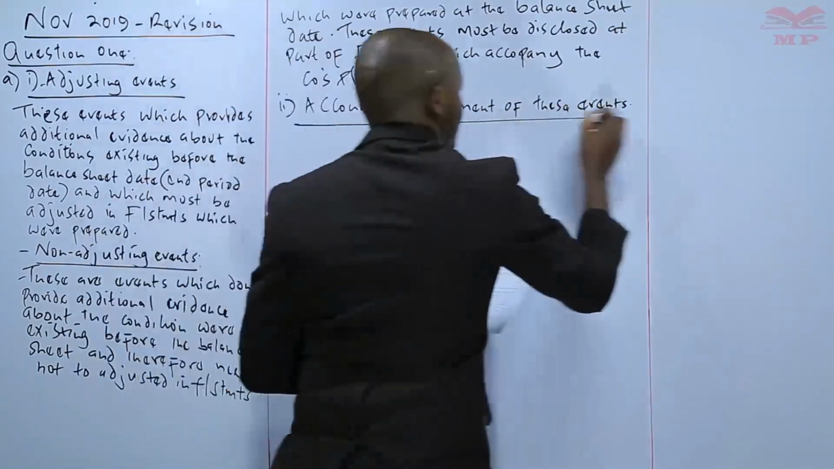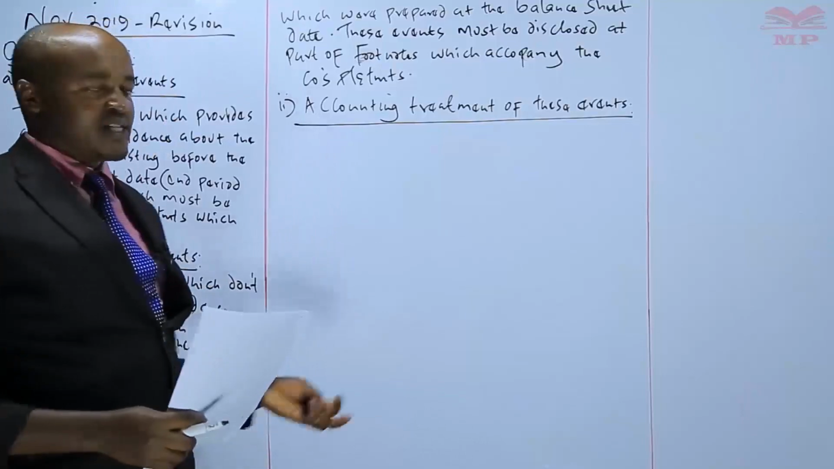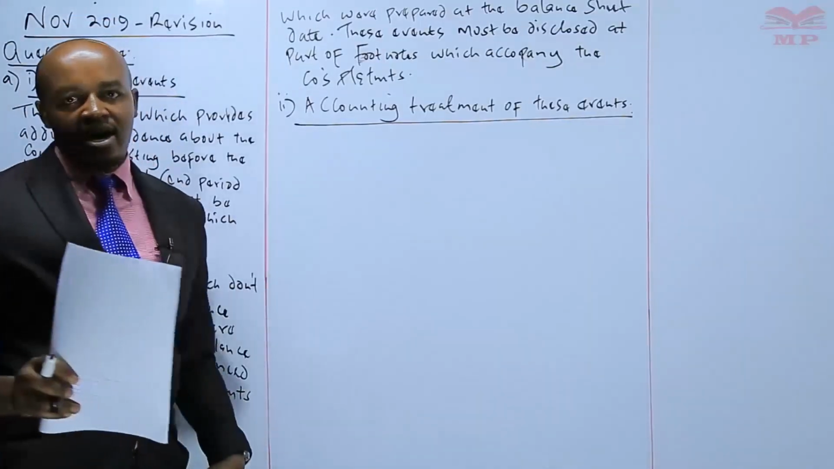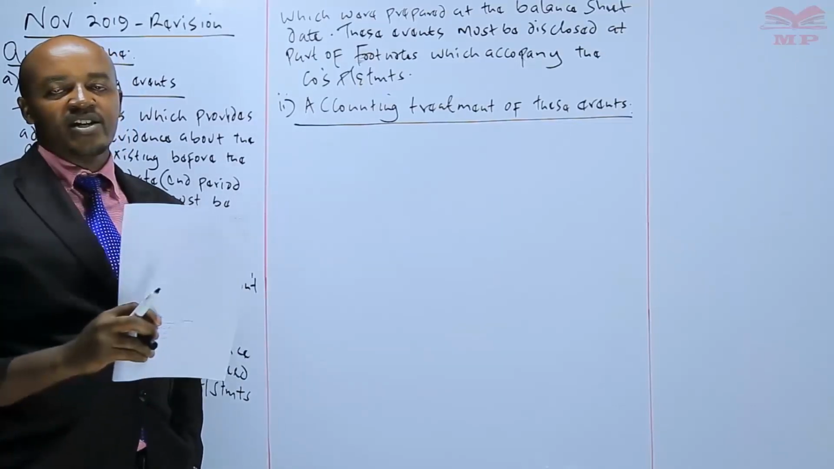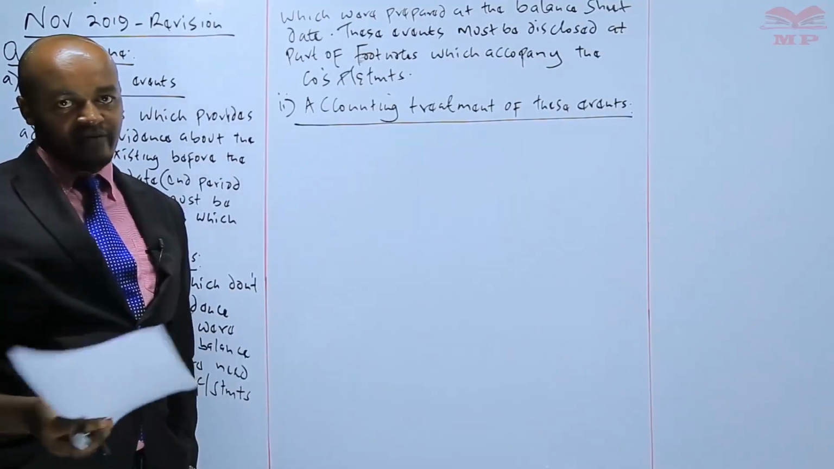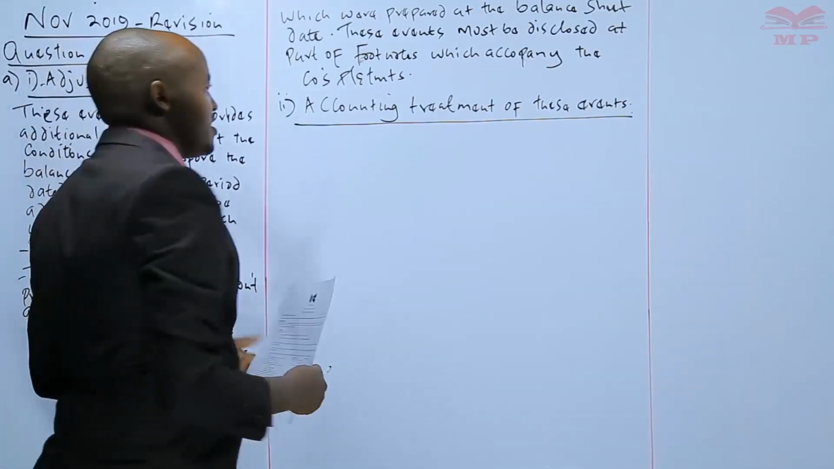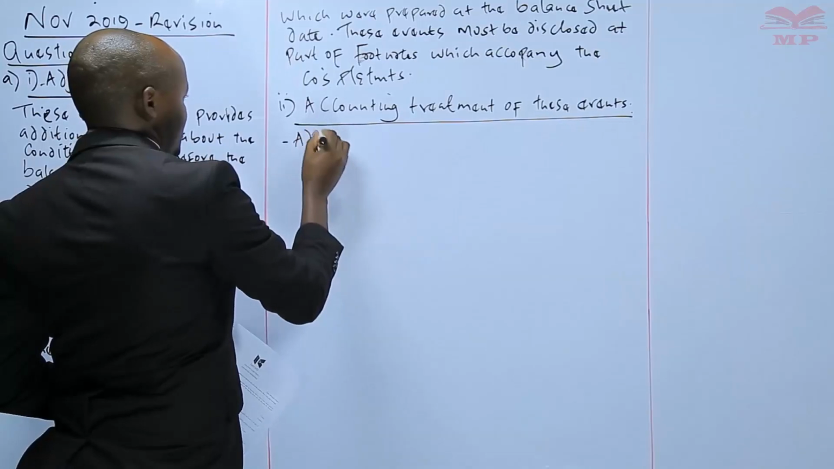So basically, when we talk about this event, the question here was asking specifically about how an entity should actually account for both the adjusting event and also the non-adjusting event. And basically that is something we have mentioned, but we can summarize it here. So remember, first of all, we have what we refer to as the adjusting event.